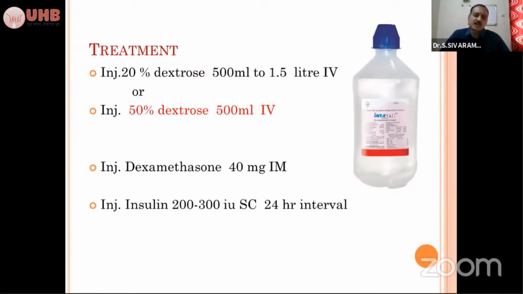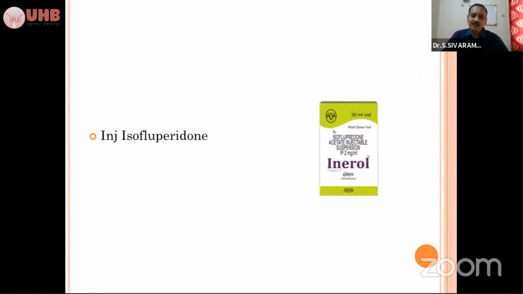And you can go for dexamethasone 40 milligram. You can give it IM. It will enhance gluconeogenesis. So steroids like dexamethasone can be given, 40 milligram intramuscular. So hypertonic dextrose solution followed by dexamethasone. Some veterinarians use isoflupred. That also you can use. You need not combine both dexamethasone and isoflupred. You can use any one steroid, either isoflupred or dexamethasone, or prednisolone also. According to availability, you can use any one among these three.